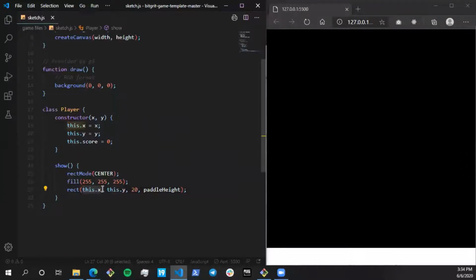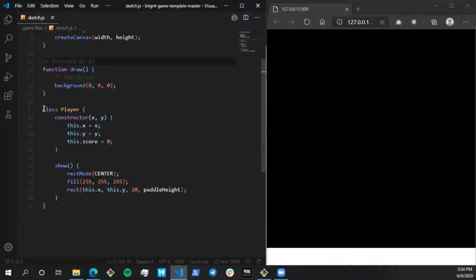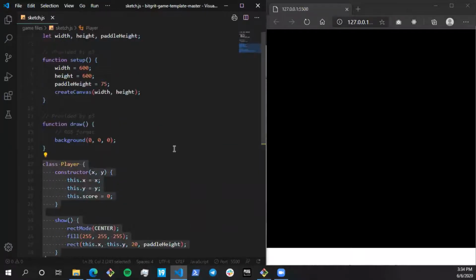One is the x coordinate, one is the y coordinate, the width and the height. Right. So now my class is sort of created. Now what I can do is create the object. So the template is ready. Now it is time to create the actual object.